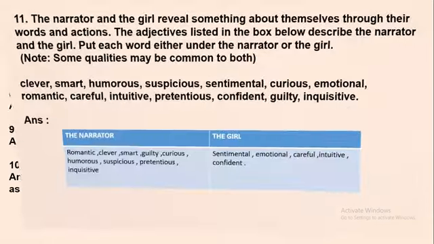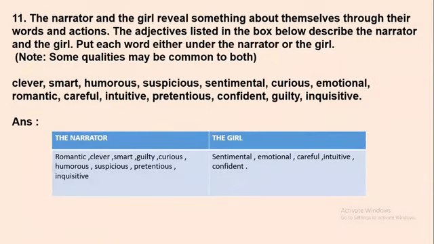Let's move on to the next one. The narrator and the girl reveal something about themselves through their words and actions. Here, there are adjectives listed in the box below. Describe the narrator and the girl. Put each word either under the narrator or the girl. Some qualities may be common to both. So here, students, there are some adjectives given which describe the character of the narrator and the girl.